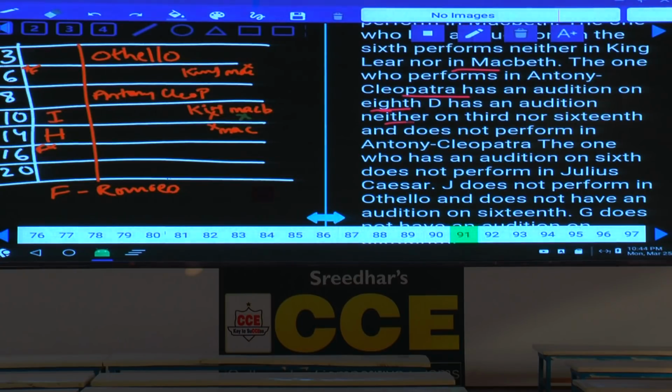D has an audition neither on 3rd nor 16th. D cannot be on 3rd and 16th, and does not perform in Antony Cleopatra. D cannot be here as well.